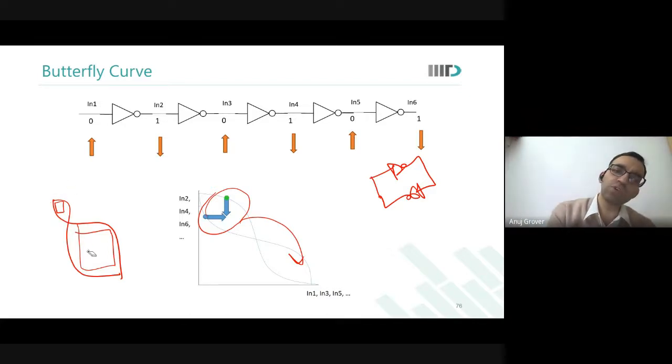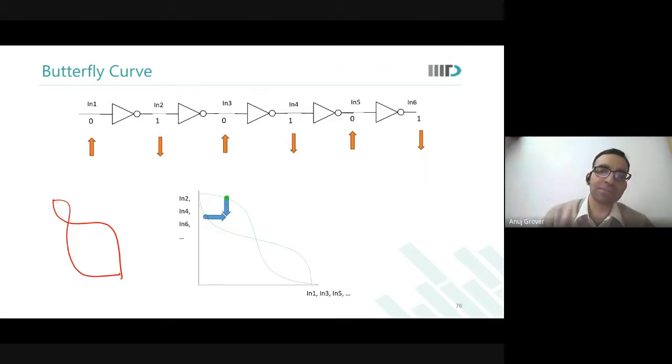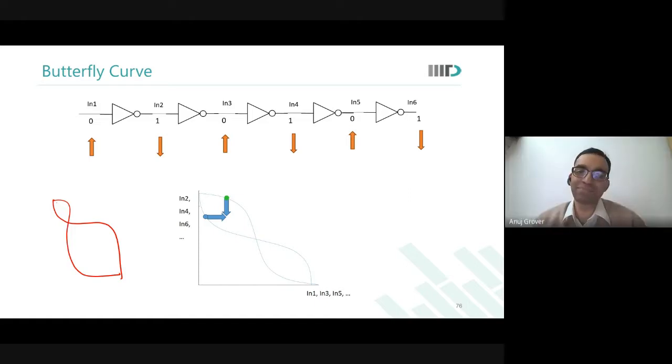Why would this kind of a lobe happen? If your PMOS or NMOS is quite a lot larger than the other, actually due to mismatch.